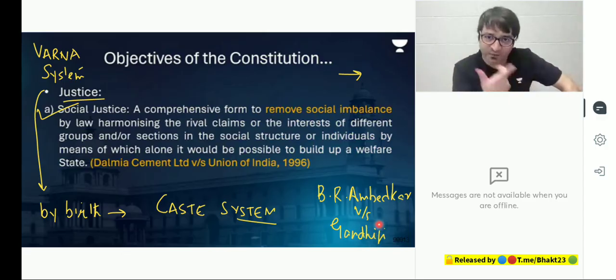Mahatma Gandhi ji believed in the Varna system. He said, you don't have to destroy this. This is based on division of labor. Dr. Ambedkar said, now enough is enough. This whole system has to collapse.